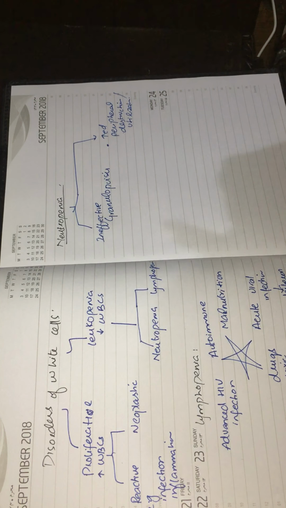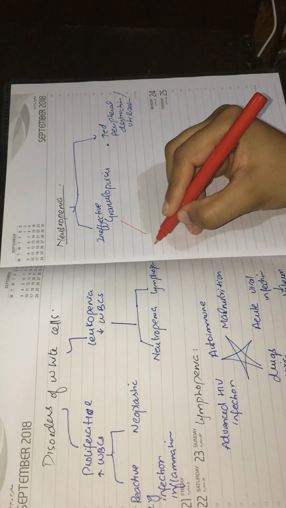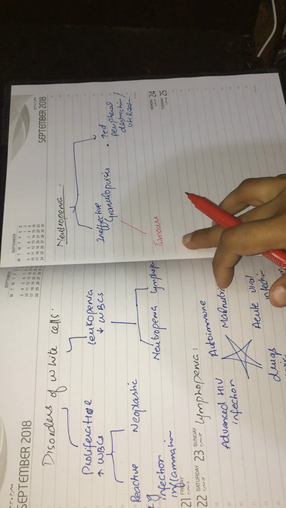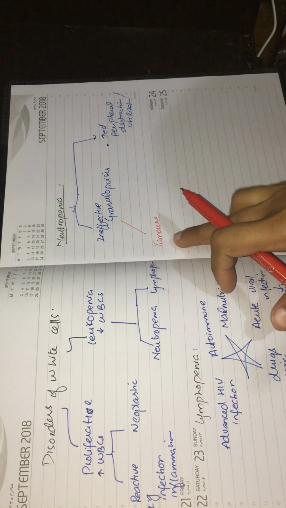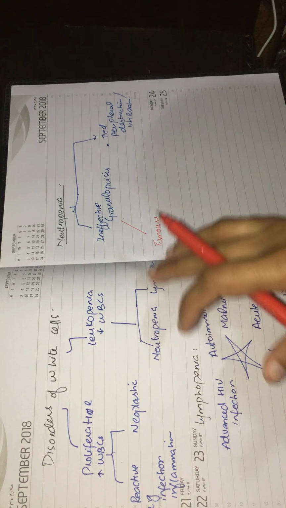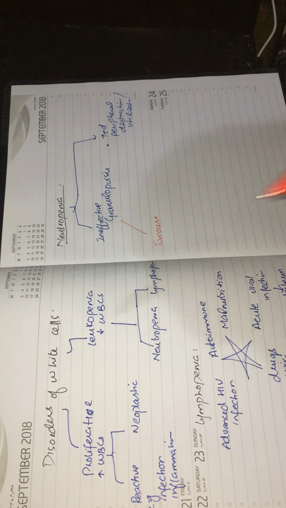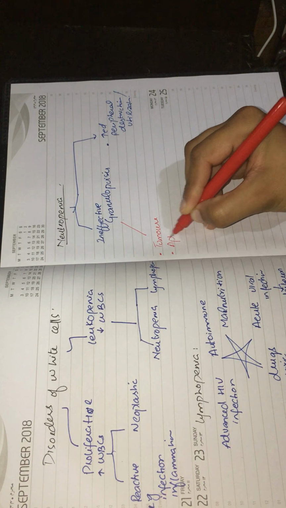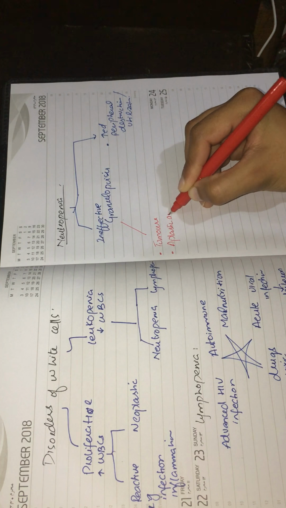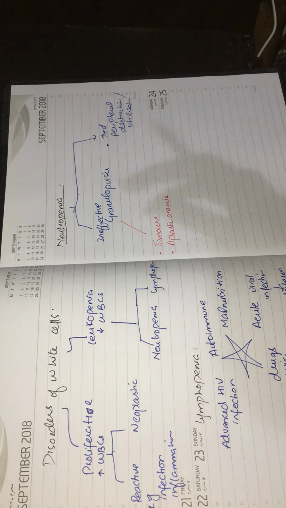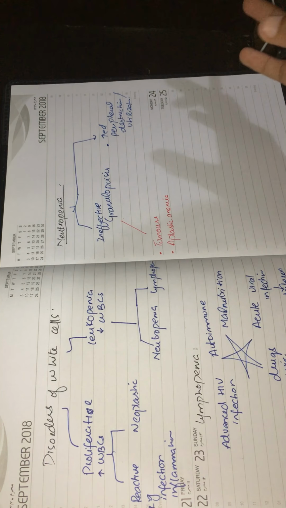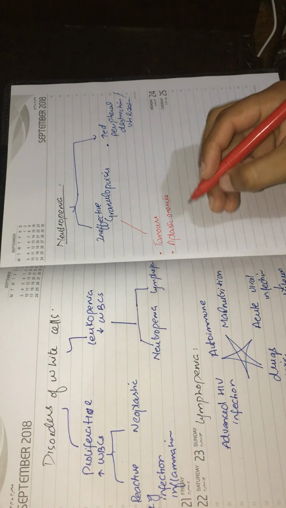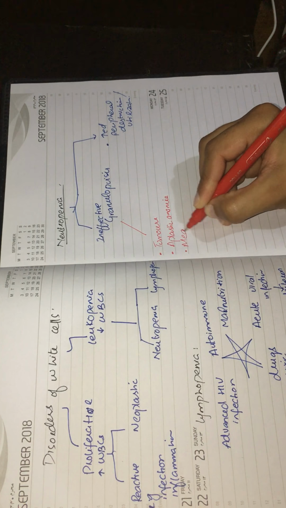What are the causes? There could be any tumor. In case of tumors, what occurs is that these malignant cells replace the normal healthy hematopoietic tissue, hematopoietic cells, so granulopoiesis cannot occur. There could be an aplastic anemia. In this disease, the bone marrow is also not healthy or not functioning properly, so there's a decrease in the number of granulocytes. Then there could be a megaloblastic anemia.